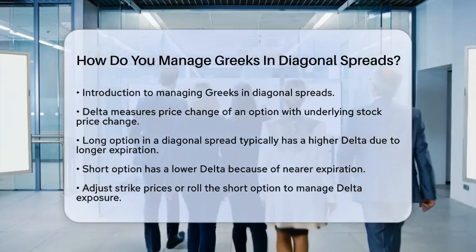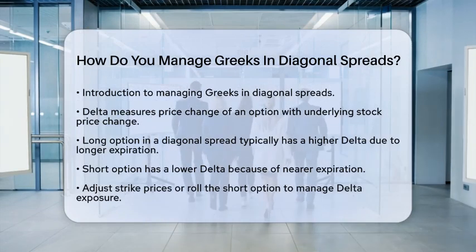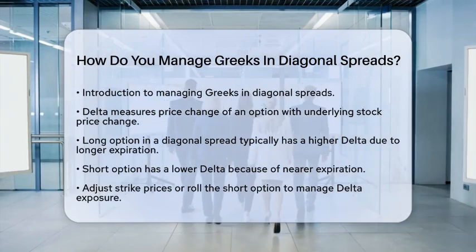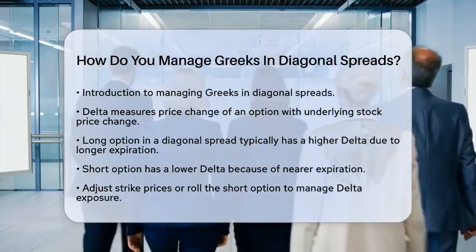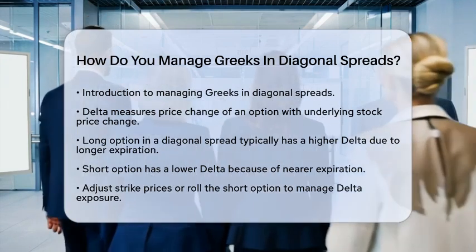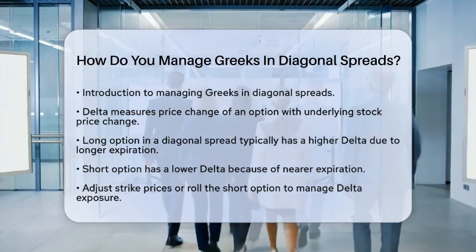To manage delta, you can adjust the strike prices or roll the short option. For instance, if the spread moves too far in the money or out of the money, rolling the short leg closer to the long leg can help balance your delta exposure and reduce risk.